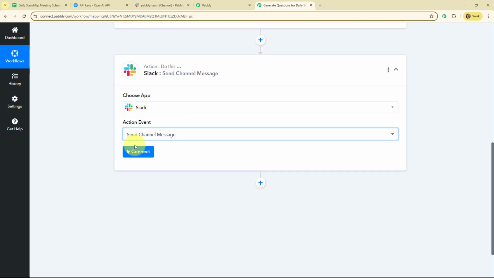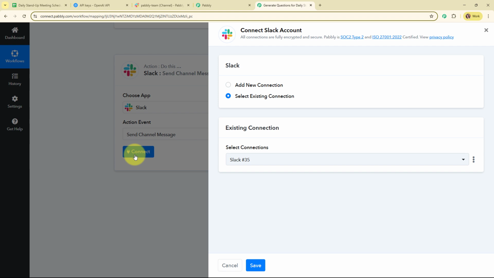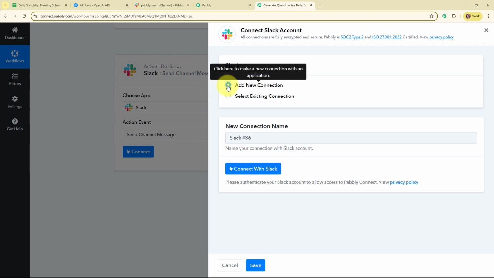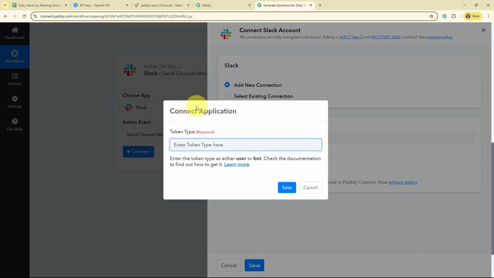And now here to connect my Slack with Pabbly Connect, I'm going to click on this connect. Here to build a new connection I'm going to select add new connection. If your Slack account is already connected with Pabbly Connect, then you can click on select existing connection. And now to build a new connection I'm going to click on this connect with Slack.